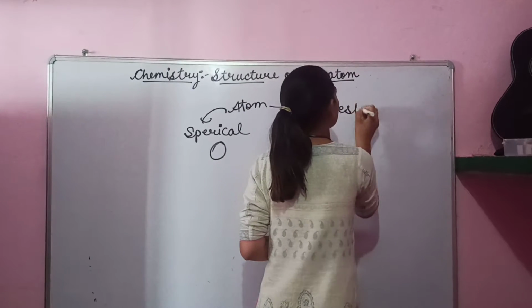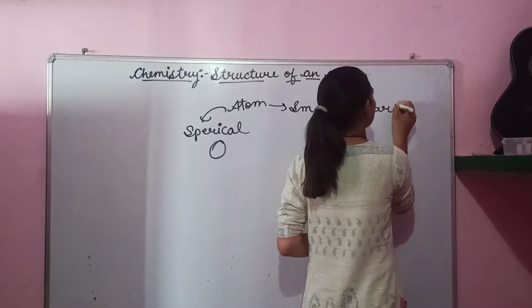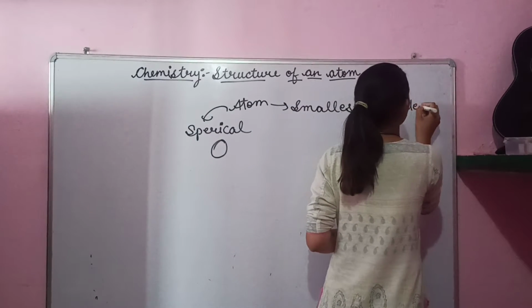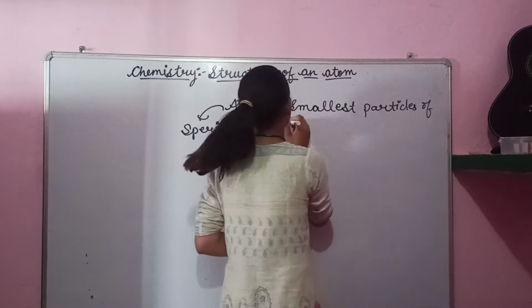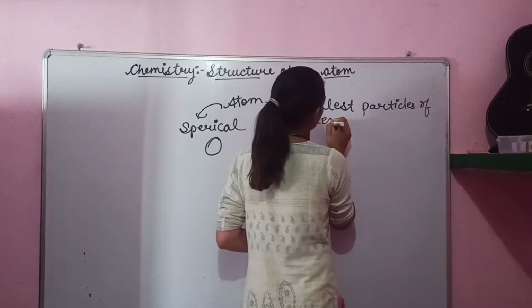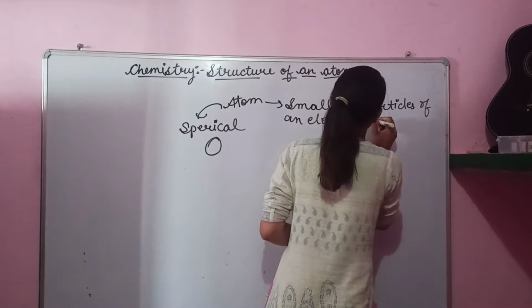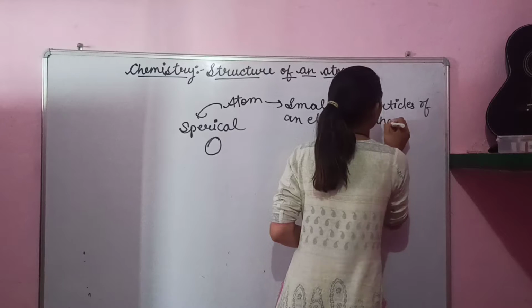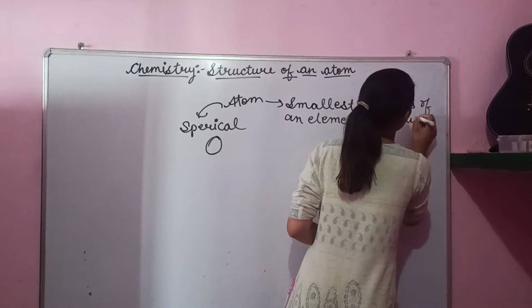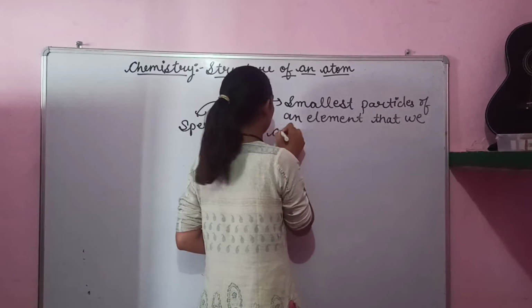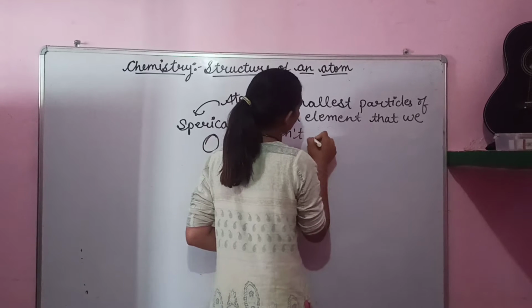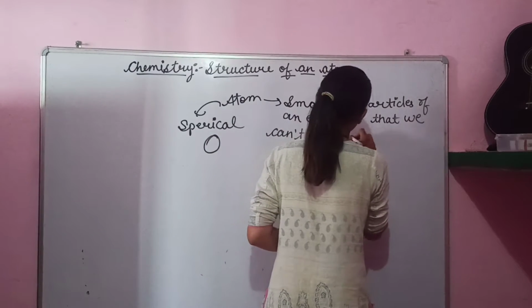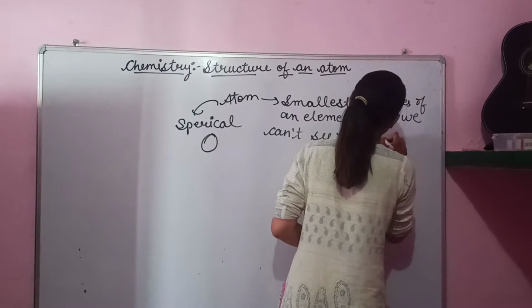Atoms are the smallest particles of an element that we can't see through our naked eyes.